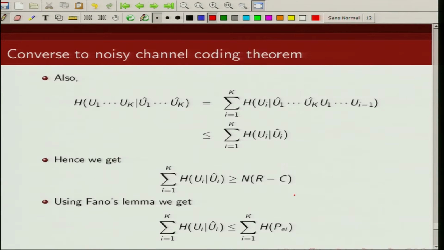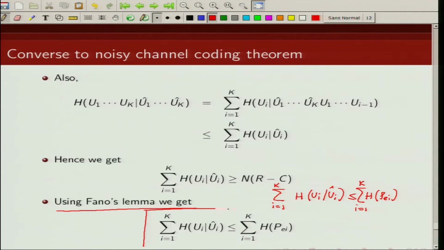So Fano's lemma for this will be H of ui given ui hat is less than or equal to H of Pi, because the other term, Pi log of (L minus 1), is 0. And if we take the summation over all i from 1 to k on both sides, we get this. So using Fano's lemma, we get this relation.